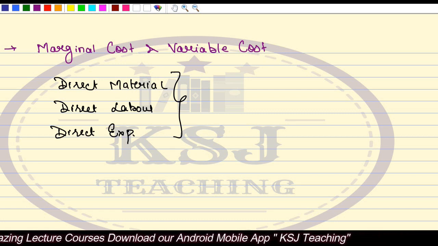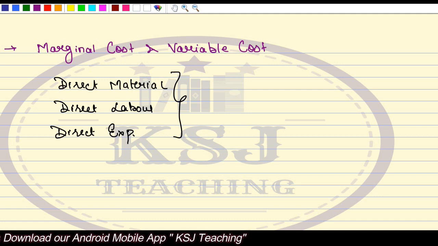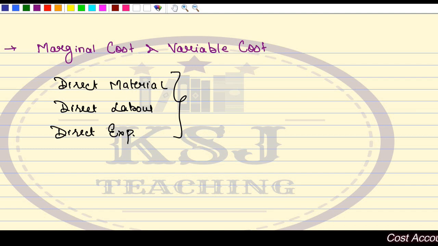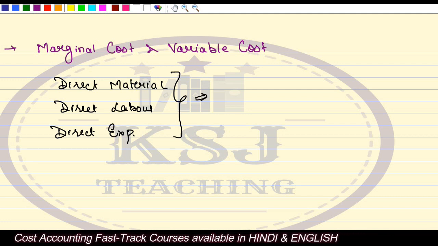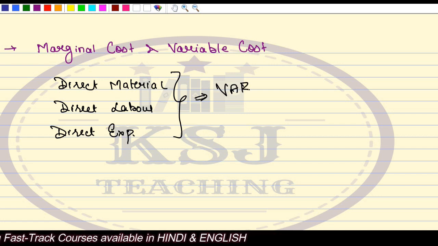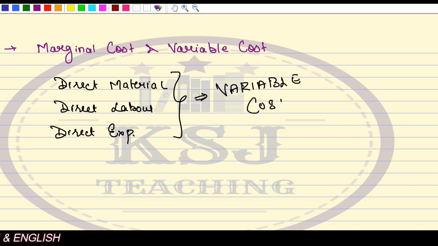The size tag, label, all those things, that is my direct material. Now, if I am going to manufacture one additional unit, one additional tag will be used and it is identifiable in one unit of the finished product, right? So all this direct cost is my variable cost. Why is it a variable cost? Because this cost will change with the change in the level of activity.